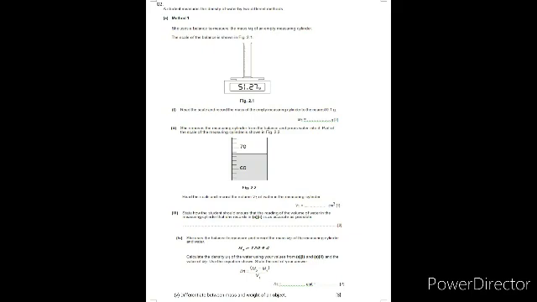A student measures the density of water by two different methods. First method: she uses a balance to measure the mass M1 of an empty measuring cylinder. The scale of the balance is shown in figure 2.1 and it's written in the figure 51.27 gram. First question: read the scale and record the mass of the empty measuring cylinder to the nearest 0.1 gram. तो आपका जो वैल्यू गिवन है दैट इज़